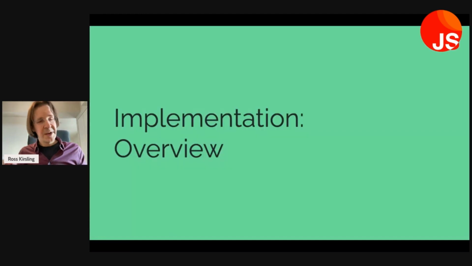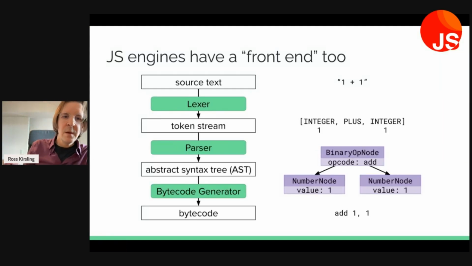So upon finishing stage 2 and reaching stage 3, we're at the point of implementation. And I was actually the implementer of this feature in JavaScriptCore in WebKit. And so I'd like to walk you through how this feature was implemented in JavaScriptCore. So you all know that web applications have a front end. It turns out that JavaScript engines also have a front end, and other compilers as well.